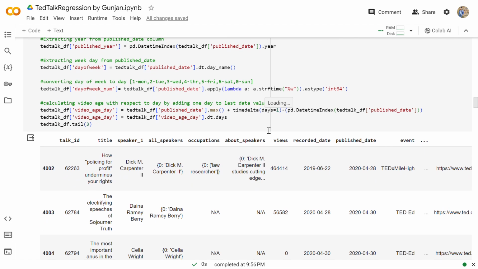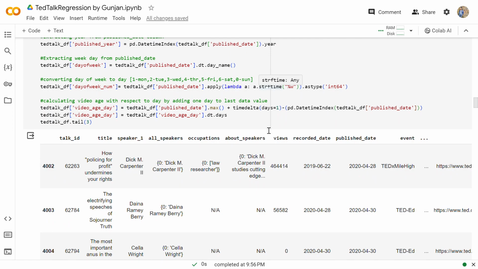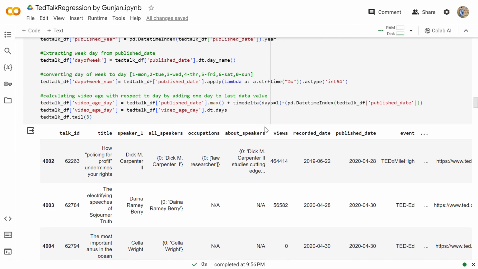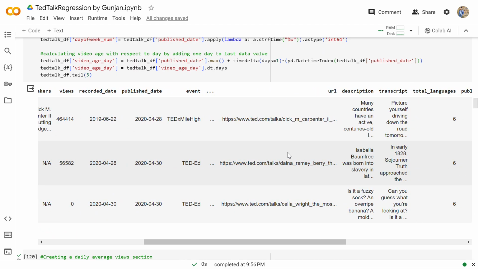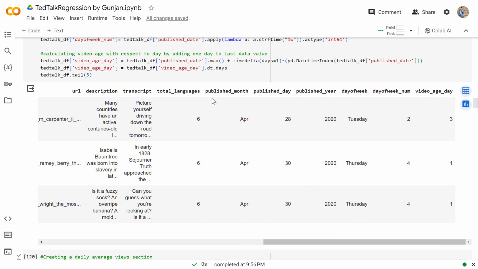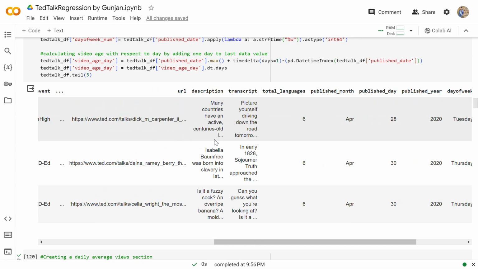Then we are calculating the video age in days by adding 1 day to the last date value. So from here we can see the new columns that we have made: total languages, published month, published day, published year, day of week, day of week number, and video age in days.